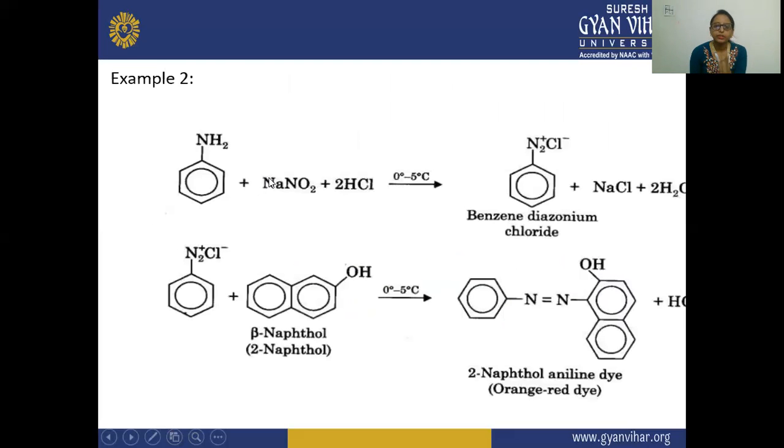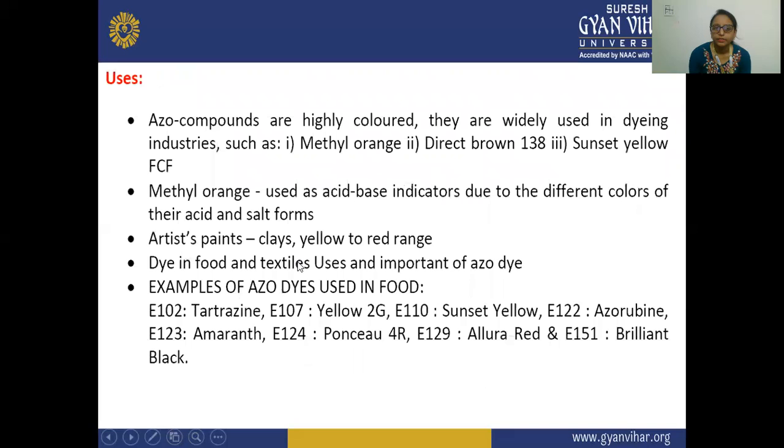Next, this is an example. This is sodium nitrite, and when aniline is reacted with the sodium nitrite in the presence of HCl at 0 to 5 degrees centigrade, there is a formation of benzene diazonium chloride plus NaCl plus 2 H2O. And here you will see this diazonium salt, when reacted with beta naphthol, forms this 2-naphthol aniline dye, which is your orange red dye.